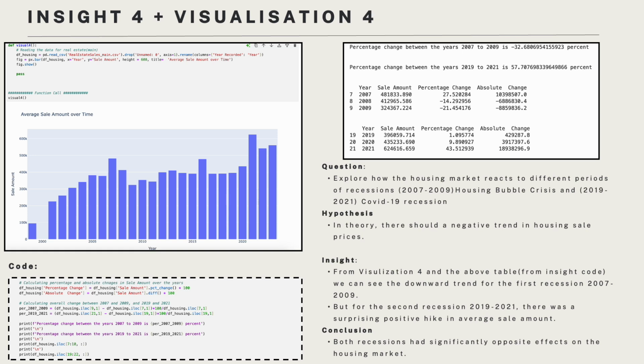We hypothesized that during these periods, we would see a consistent fall in demand and therefore a fall in real estate sale amounts. From Visualization 3 and the calculated data, we can see the hypothesized downward trend between 2007 and 2009, with the average sale amount falling by 14.2% in the first year and 21.4% in the second year. Overall, a decrease of 32.7%. However, for the COVID-19 recession, instead of falling, the average sale amount shot up by 9.9% the first year and an overwhelming 43.5% the second year, which is surprising as it goes against the theory and the hypothesis. Therefore, we saw that different recessions can have significantly different and opposite effects on the housing market.